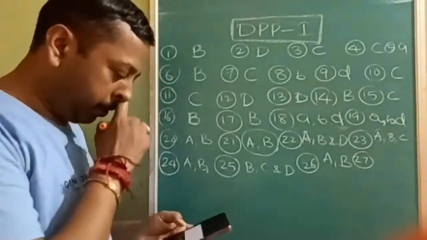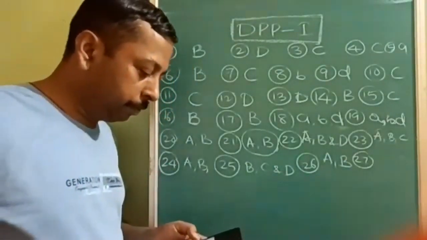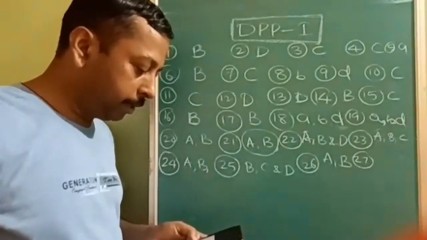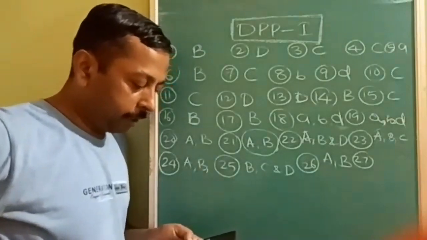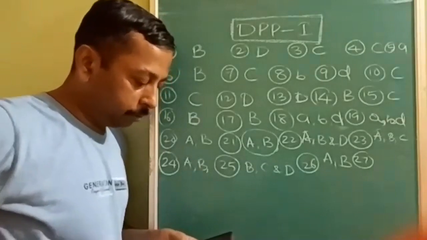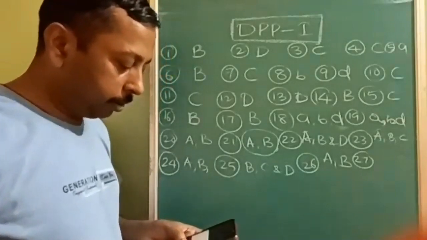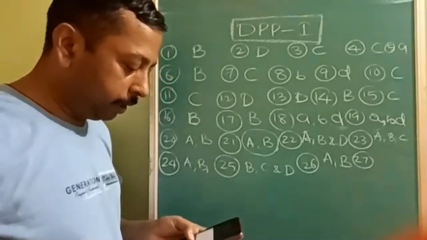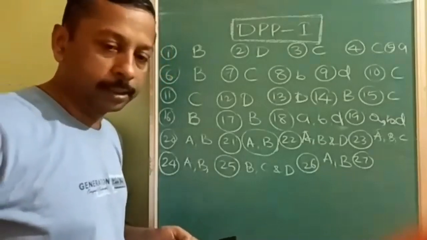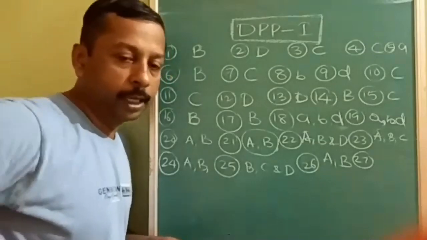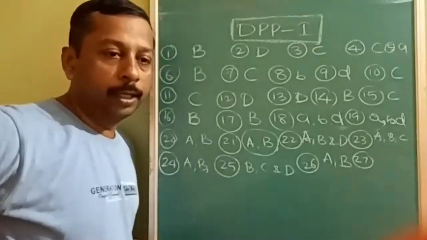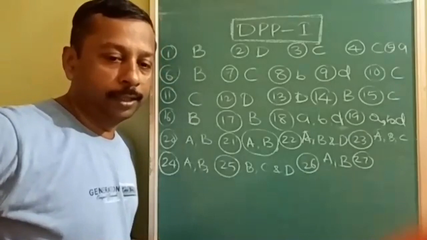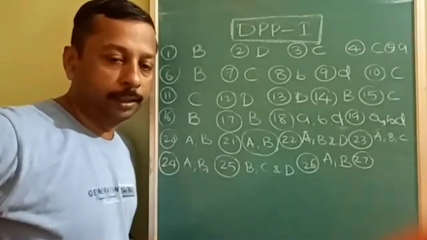Then 27th question. The coagulation of sol particle can be brought by option A, heating, option B, addition of oppositely charged sol, option C, addition of electrolyte, and option D, persistent dialysis. Persistent dialysis. Still, I could not get any options for the 27. Okay, first answer received. Good.